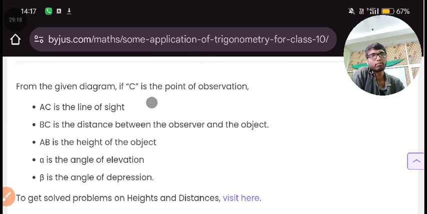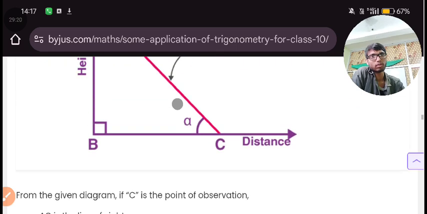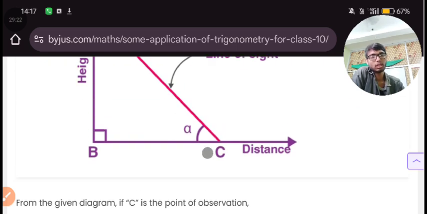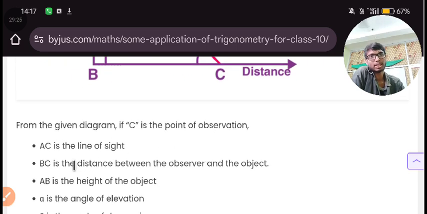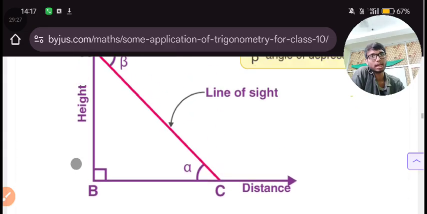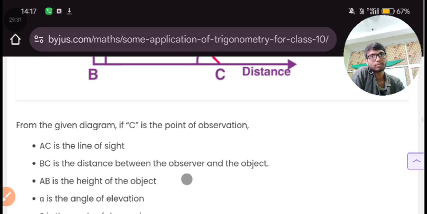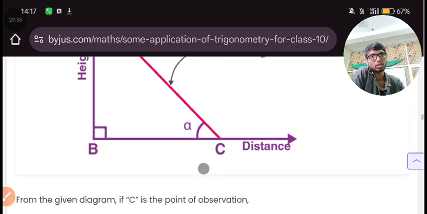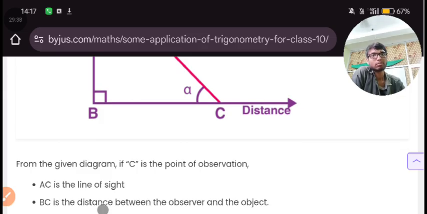From the given diagram, if C is the point of observation, this C is the observation point. So AC is the line of sight, where this AC is the line of sight. BC is the distance between the observer and the object. BC. Distance. This is the observer and the object.